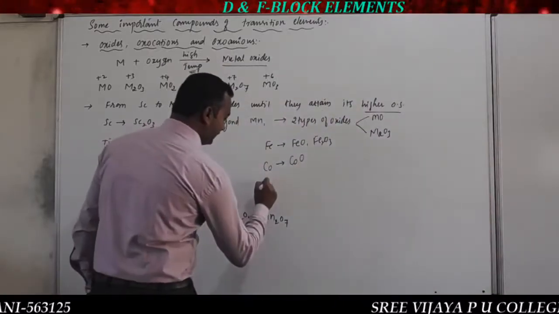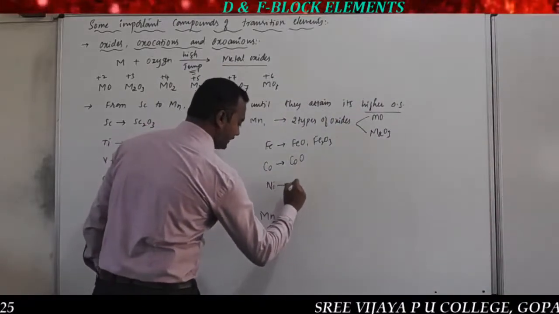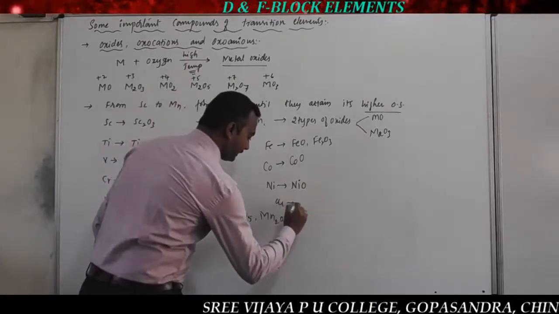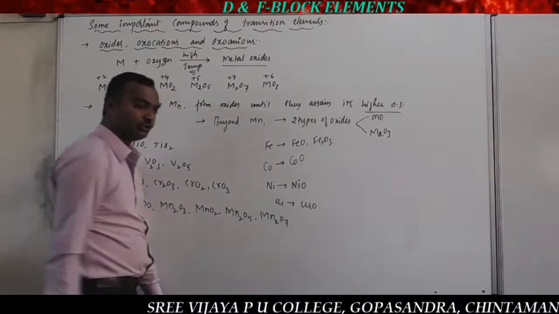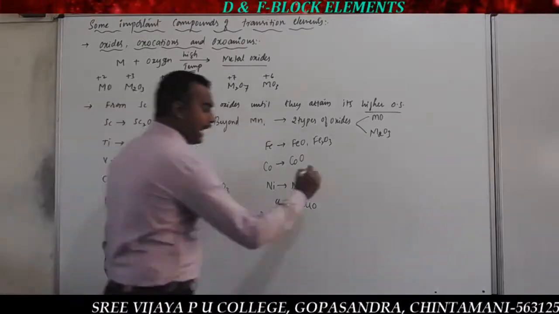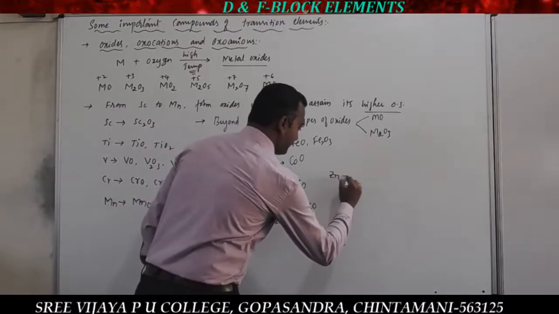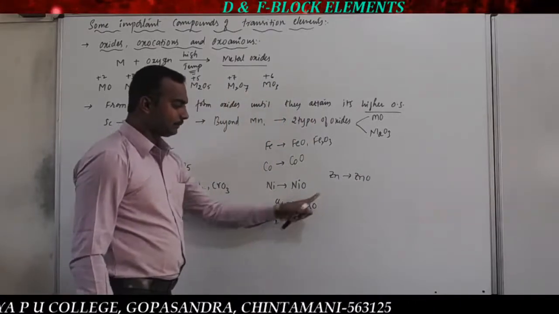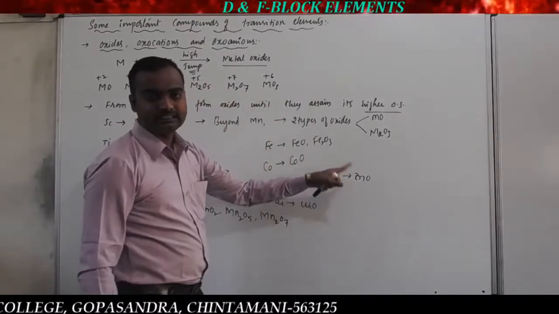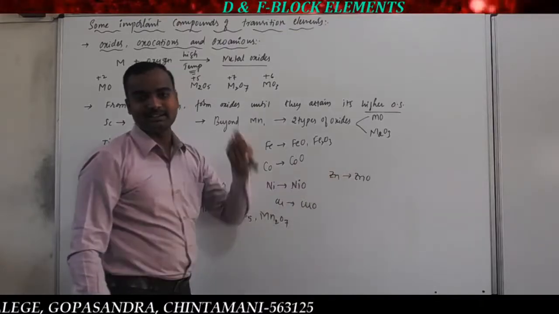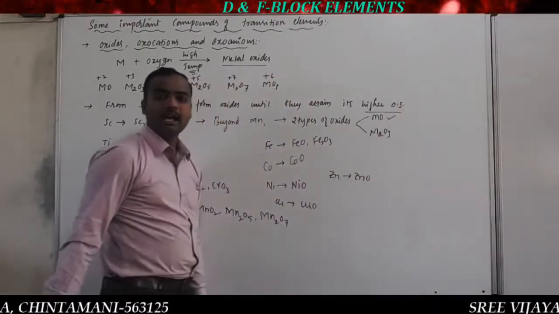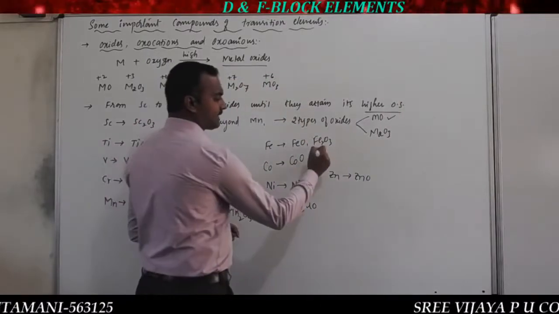Next, nickel can form the oxide NiO, nickel oxide. Let me take copper. Copper can exhibit the oxide CuO, cupric oxide. And one more is zinc, which can form the oxide ZnO. So in the case of cobalt, nickel, copper and zinc, the transition metal exhibits the oxidation state +2, that is the oxide type MO, and M2O3 in the case of Fe2O3.